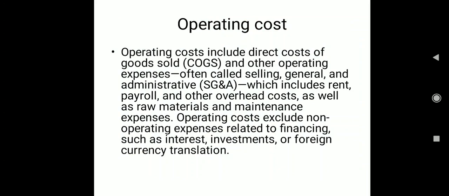Now, as I told you, we will go for the direct method. Before that, I just want to explain. Under the direct method, from the sales or from your gross profit, whichever is easily available, we need to deduct all our operating cost, which has a direct application of funds. Operating cost includes direct cost of goods sold and other operating expenses, often called selling, general and administrative, which include rent, payroll and other overhead cost, as well as raw materials and maintenance expenses.